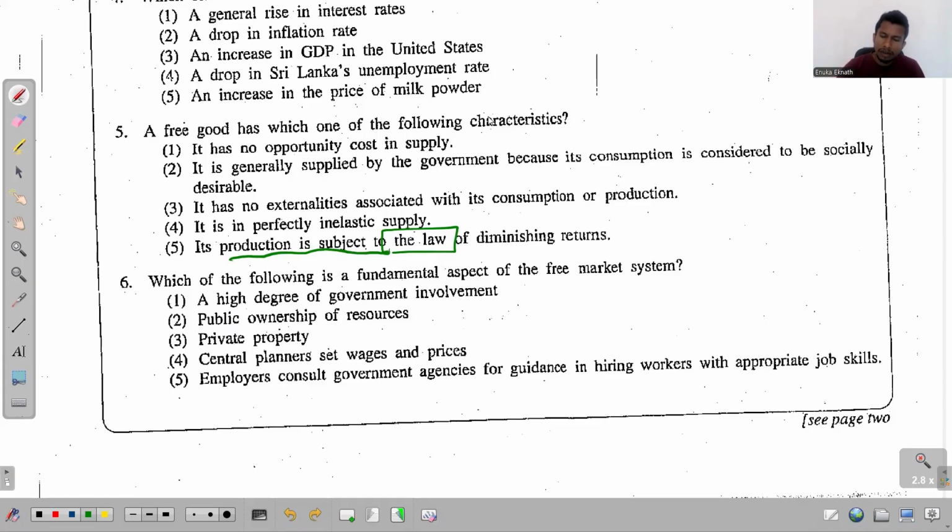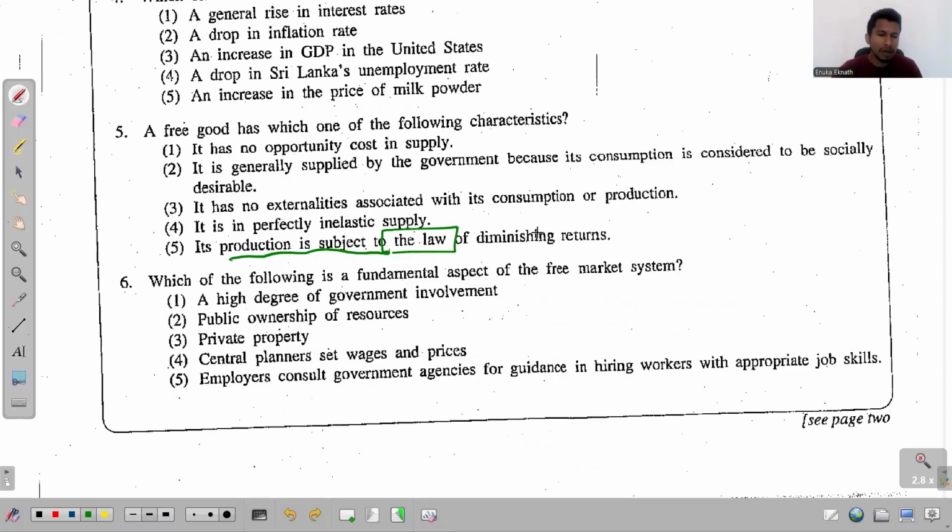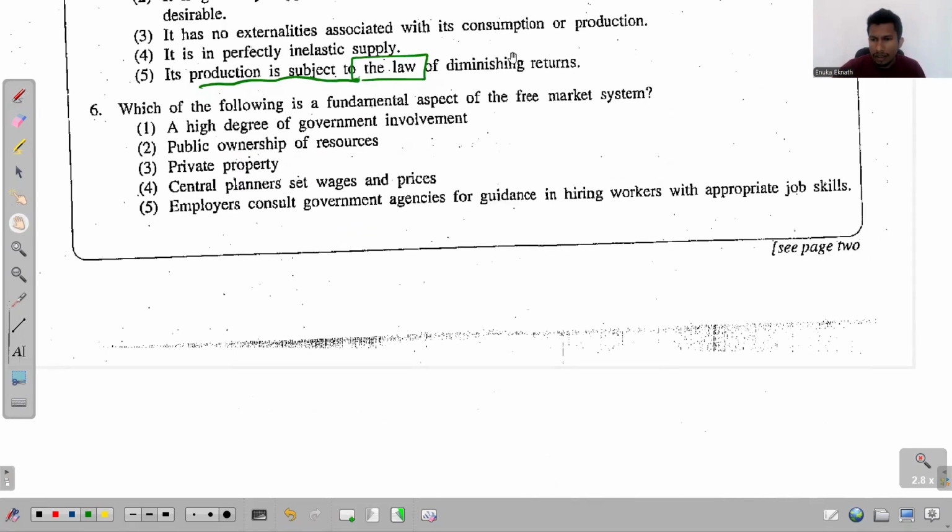If you look at this one, see, not produced with scarce resources. If it is not produced, then this law of diminishing marginal returns is not applicable. And that's why we select this one as the answer for the fifth question. Right. Look at the sixth question now.